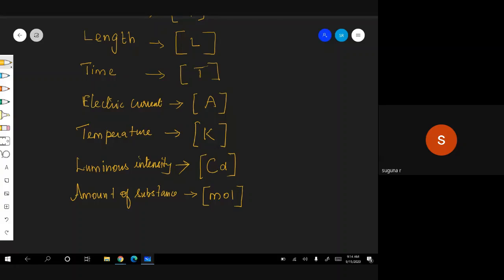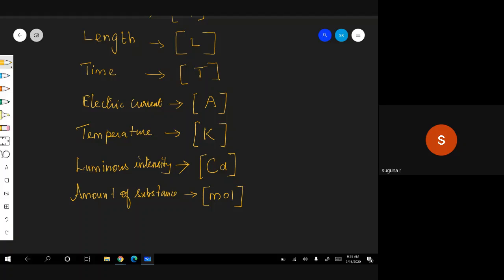The dimensions of any physical quantity are nothing but the powers to which the units of the fundamental quantities are raised to represent the derived unit of that quantity.